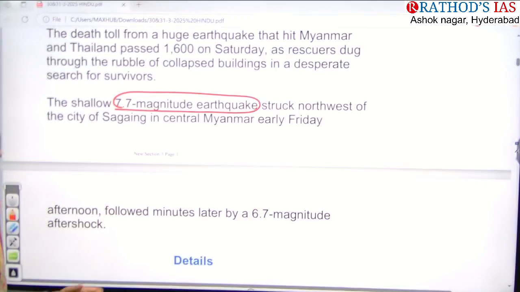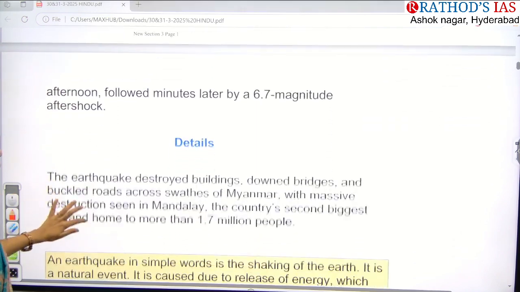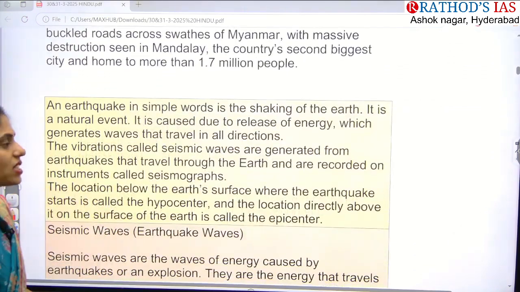So where had it happened? In the northwestern part of Myanmar. Okay, now let us see some facts regarding this earthquake.